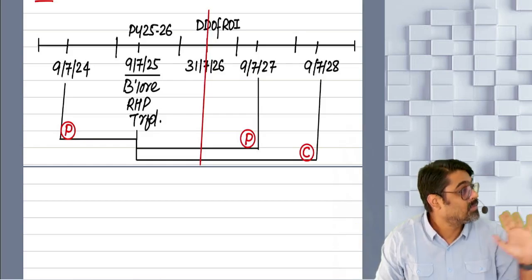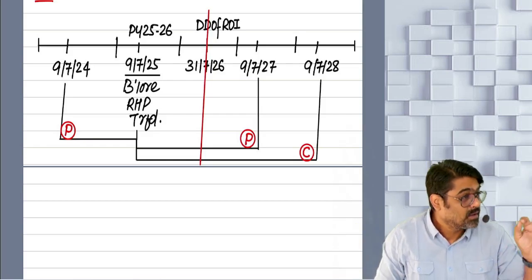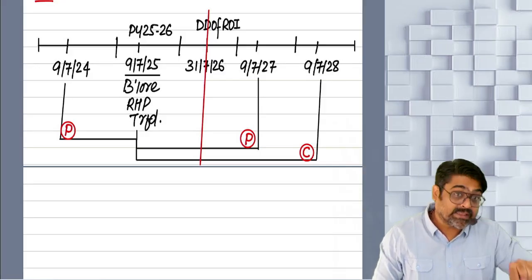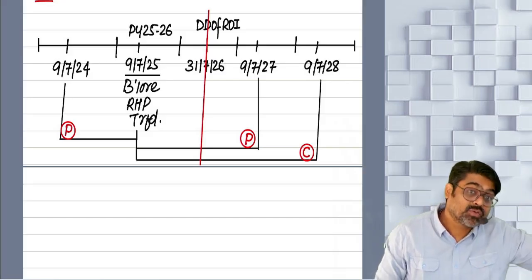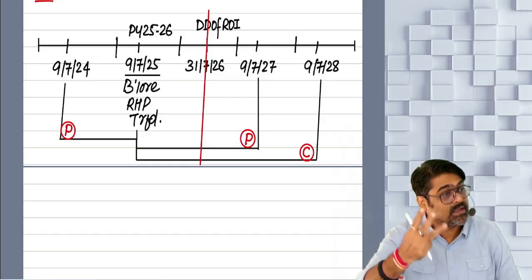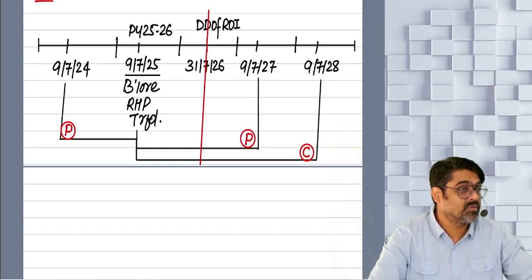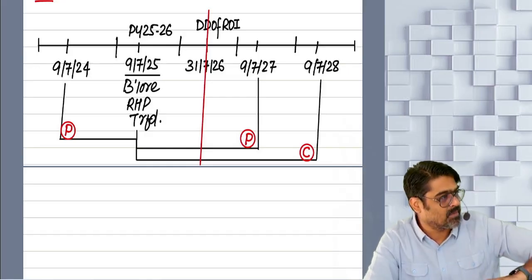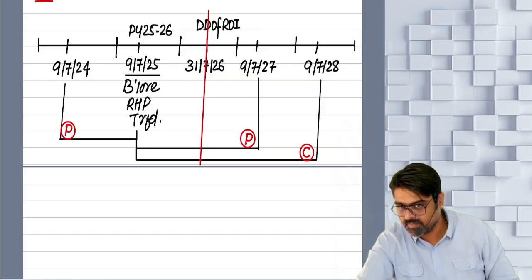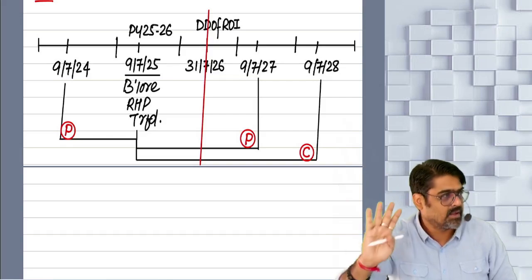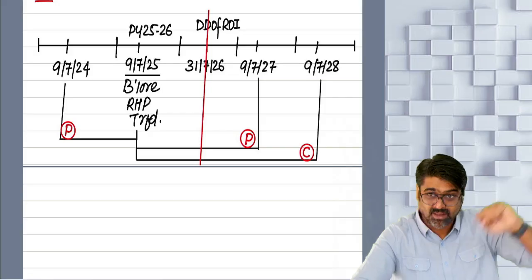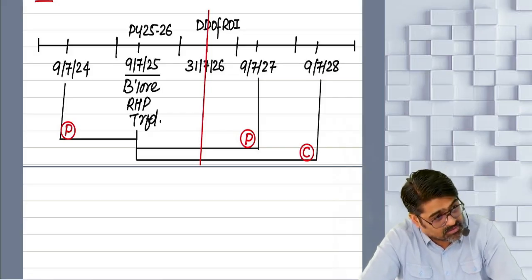So the cost of the new property will be reduced to the extent of exemption which was allowed under section 54 if the new property is transferred within 3 years. That way your exemption which you got by investing in this property will be revoked. And how will that revocation be done? To that extent the cost will be reduced, to the extent of which the cost was allowed as exemption under section 54. Will you remember this?